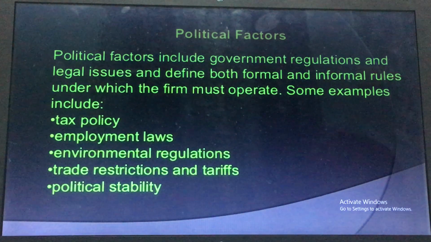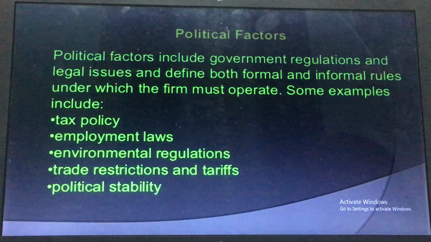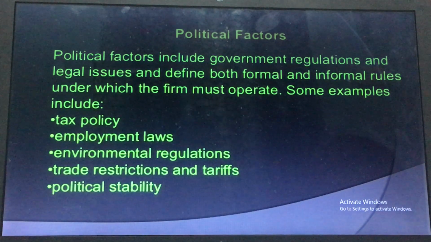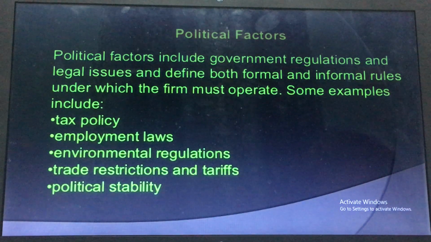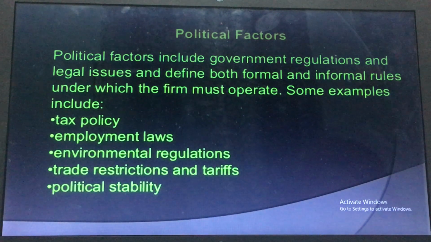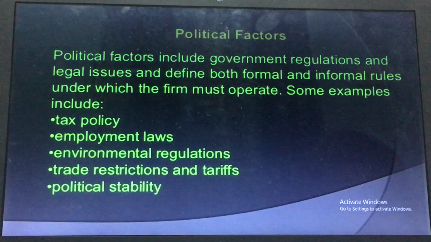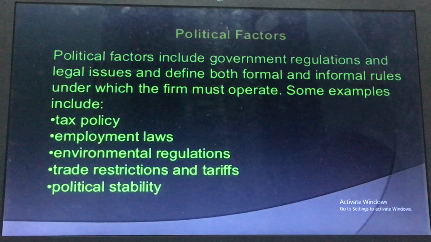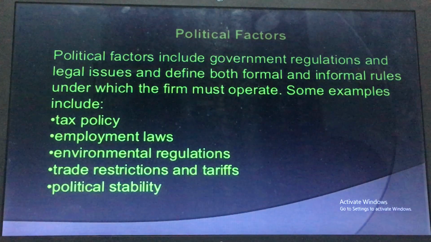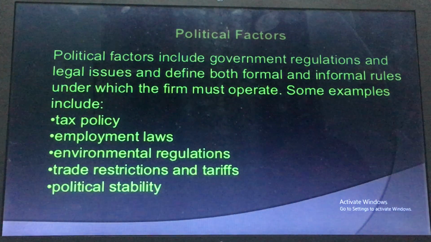For example, under environmental regulations, we should establish our factory far away from the residential area, so that the pollution which emerges from our business cannot harm the environment. Next is trade restrictions and tariffs, and political stability. So we should go along with all these political factors also.